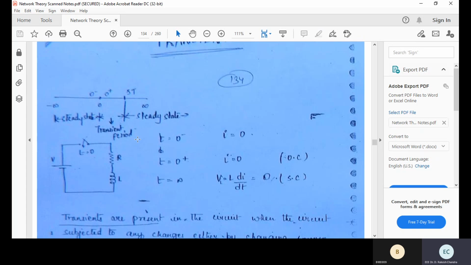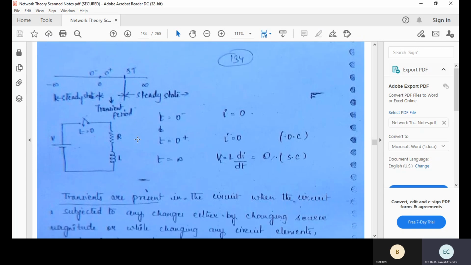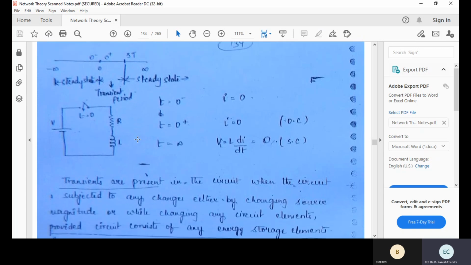Generally, we can call it the time constant. The time constant is L by R for a series RL circuit, and RC for a series RC circuit. Based upon those values, it may be within milliseconds. Ideally it may be infinite time, but practically 5 time constants are sufficient to reach the steady state. If one time constant is 10 milliseconds, then 5 time constants are 50 milliseconds. So it is of the order of milliseconds, right? Okay.